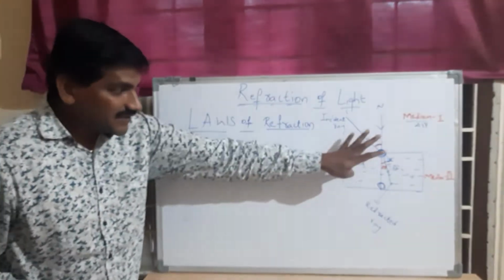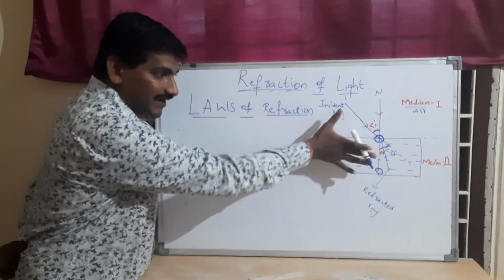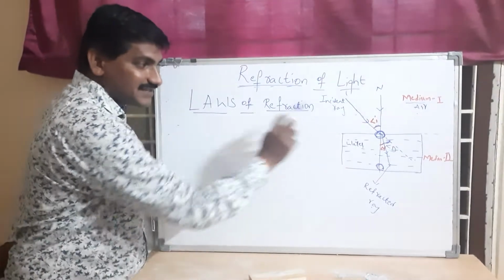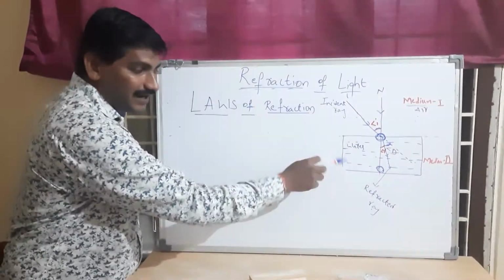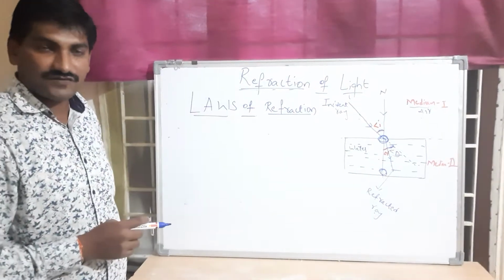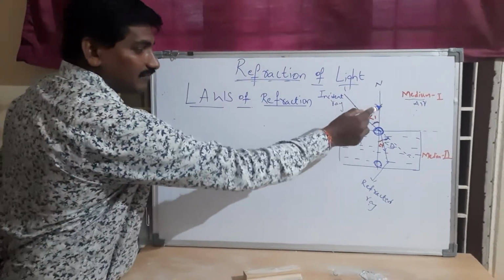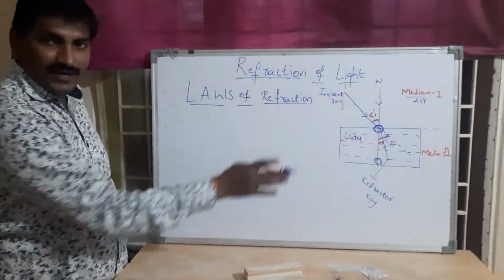As per the refraction of light, when we draw a diagram on a paper or on a board, we will get it like this. Whenever light crosses a boundary of media, it will bend, depending on its optical density, either towards the normal or away from the normal. So finally we have the incident ray, normal and refracted ray on the same plane.